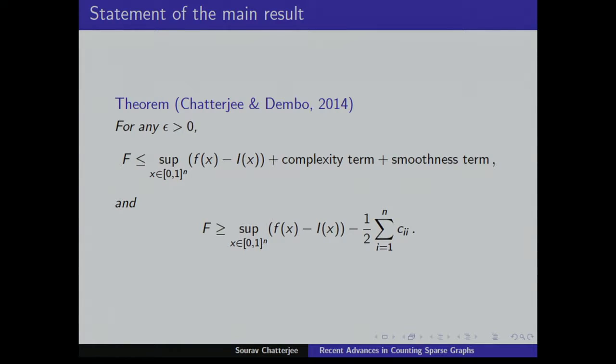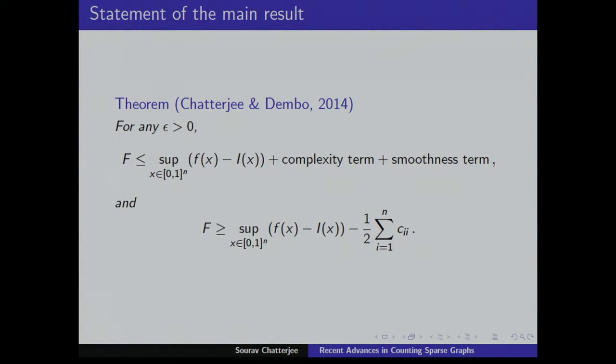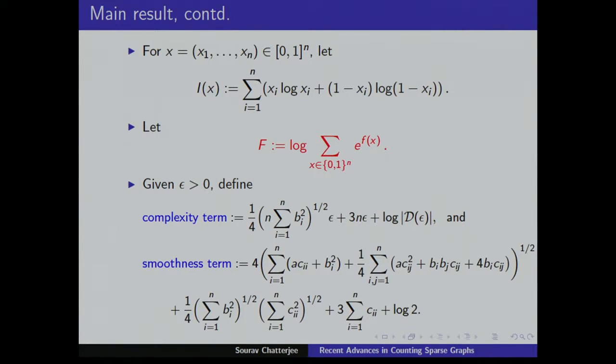Could you remind us what capital F is? Yeah, so capital F is this. And why is that telling us about the large deviations? Yes, the large deviations: suppose you want to ask what's the probability that the number of triangles exceeds something. Then it's a sum over a subset of this space times the probability of each element, px. Now this subset has an indicator. You approximate it by a smooth function, so e to the power of a smooth function, and then you go like that. Okay, so that's how this is done.